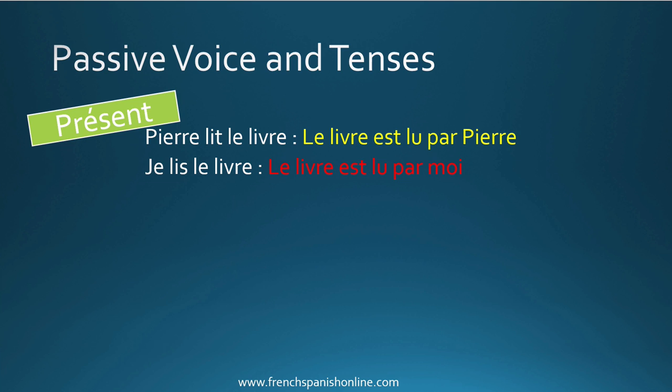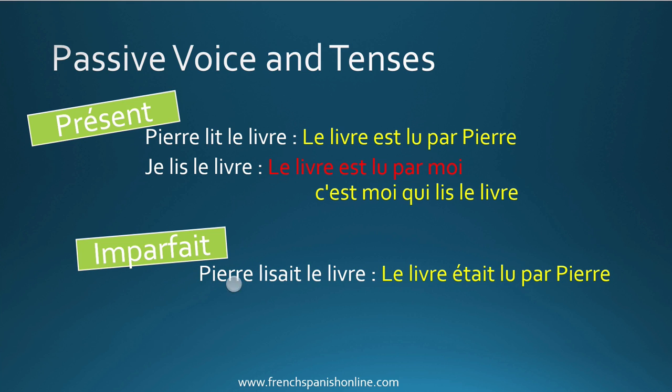We had the personal pronoun before. We don't like when we have par followed with a personal pronoun like moi, toi, lui, elle, etc. So in this case, we prefer the active voice and we say c'est moi qui lis le livre, rather than le livre est lu par moi.